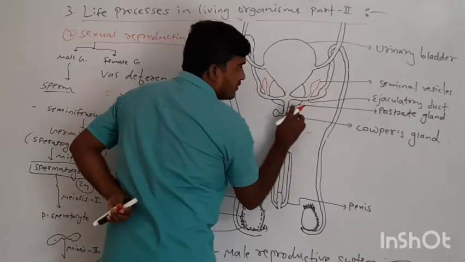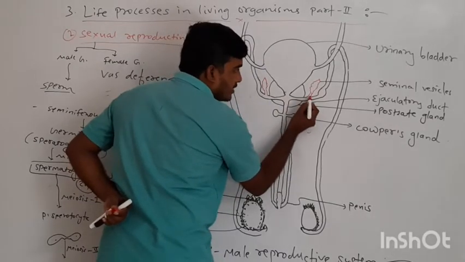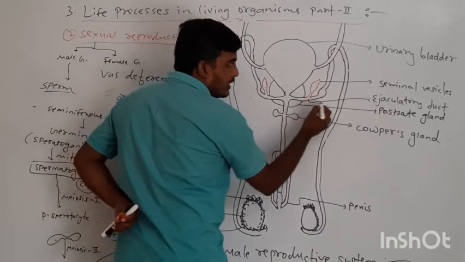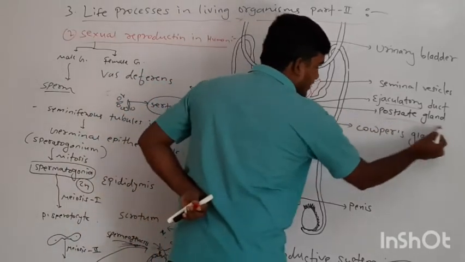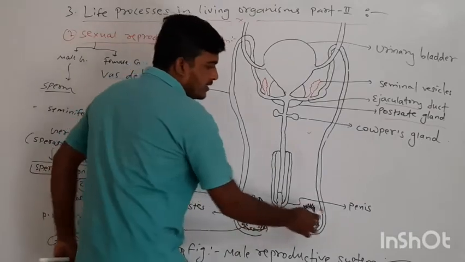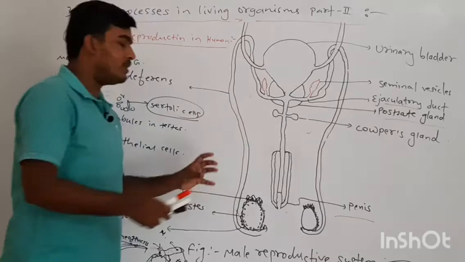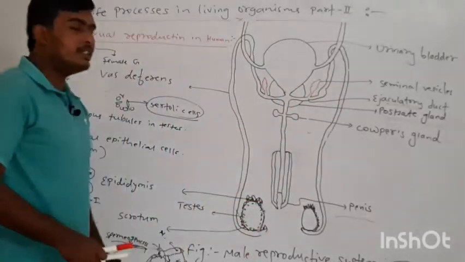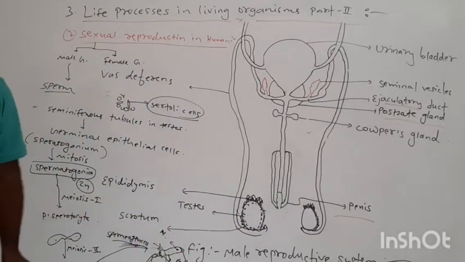The prostate gland secretes its secretion, and the seminal vesicles secrete the semen. This point is called the ejaculatory duct. These are the prostate gland and the Cowper's gland, and this is the penis, which is useful for ejaculation, the release of semen containing sperm during sexual intercourse.